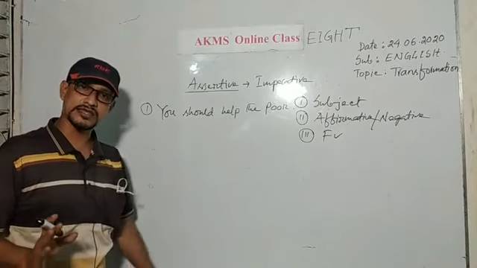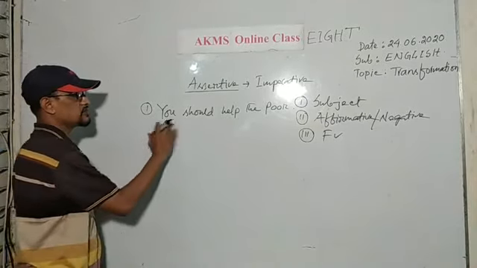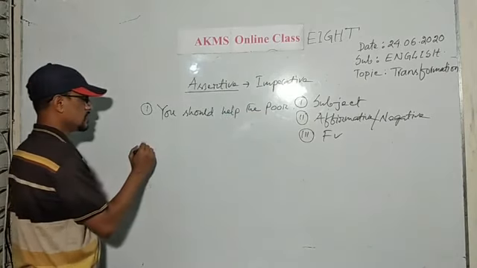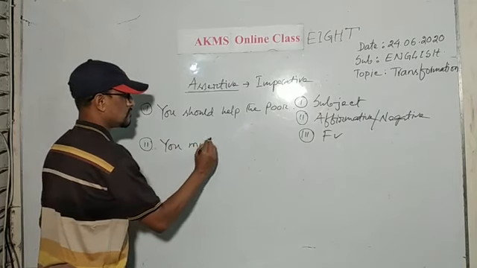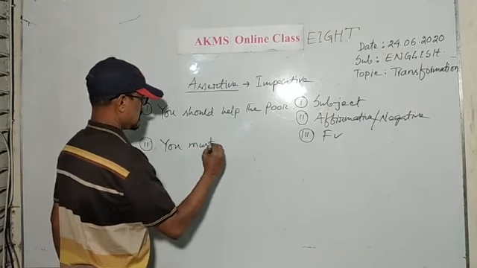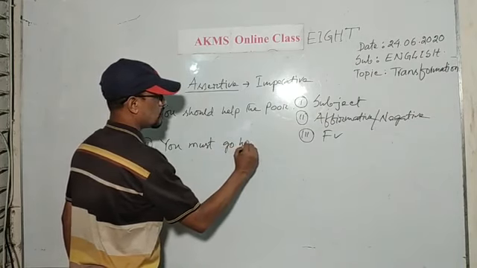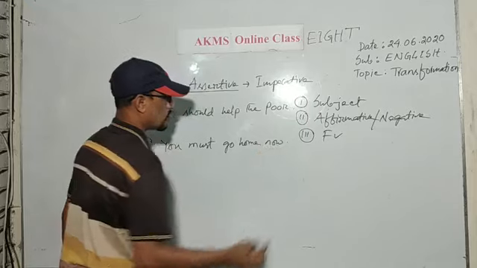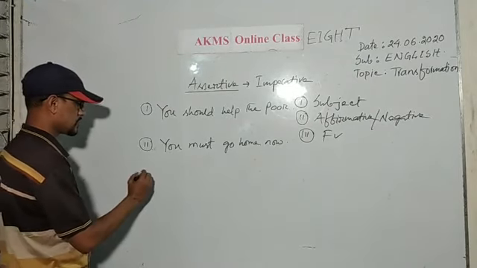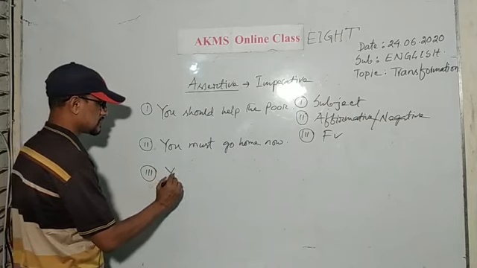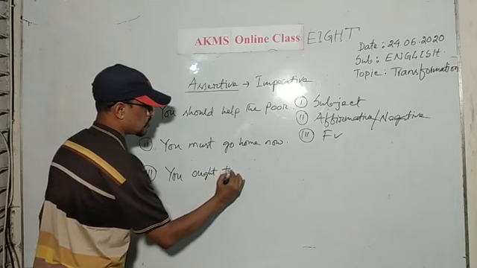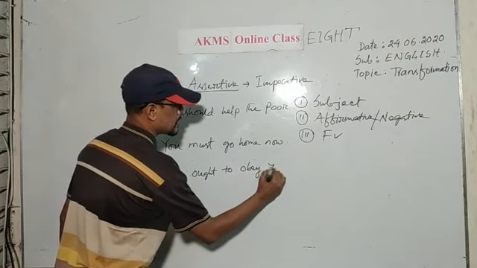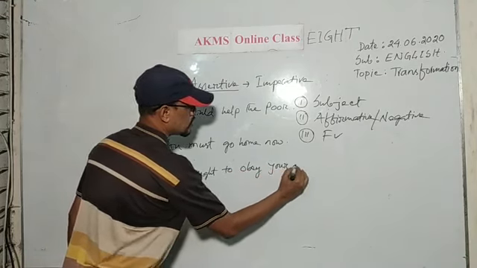This is an assertive sentence and the structure is subject, finite verb and object. The second sentence, you must go home now. The third sentence, you ought to obey your elders.